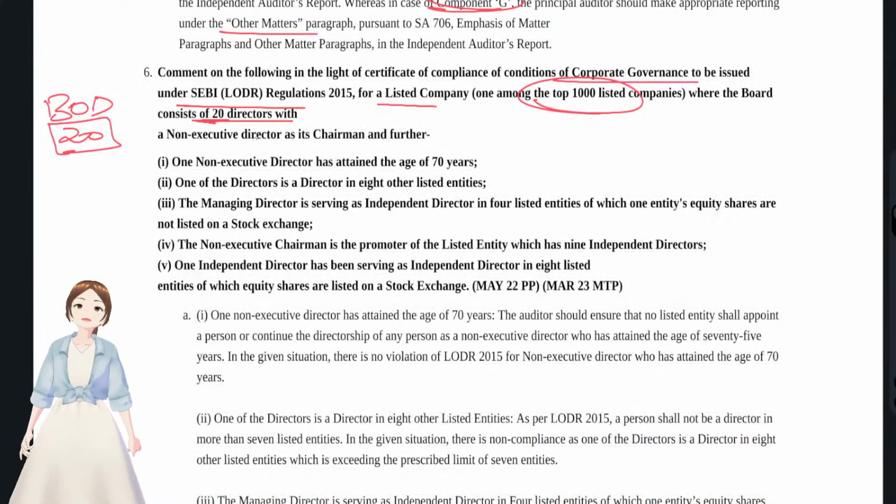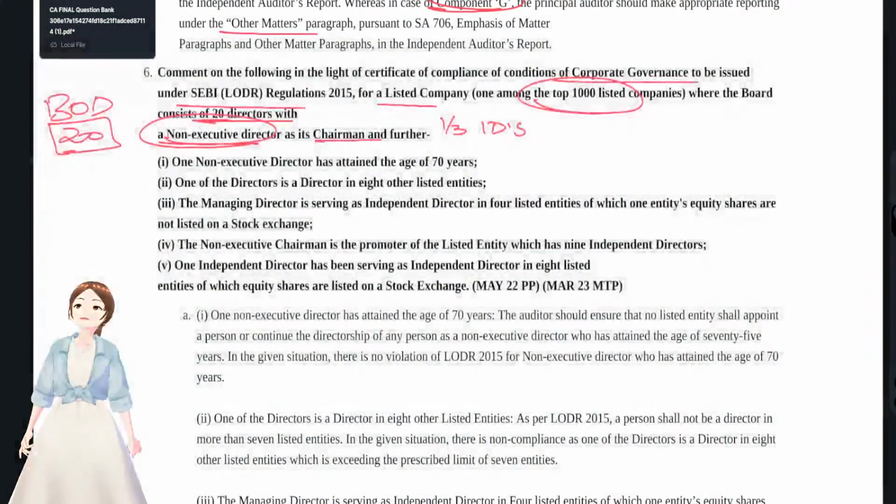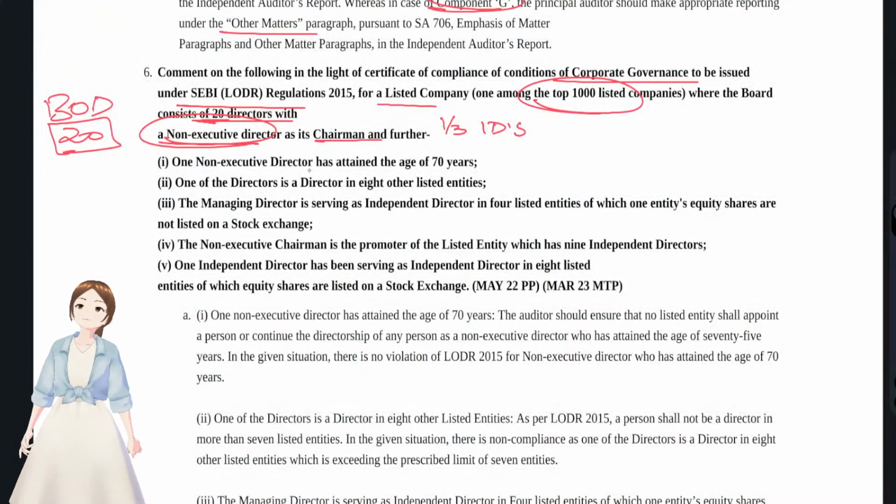Now we'll answer this question. You see, a non-executive director is a chairman. Okay, fine, no problem. If a non-executive director is a chairman, then 1/3 of the board shall be independent directors, right? If you see here, for the top 1000 companies, if he is a non-executive director, 1/3 of the board should be independent directors. Okay, then one non-executive director has attained the age of 70 years, no problem.